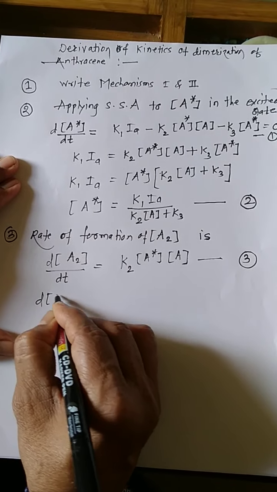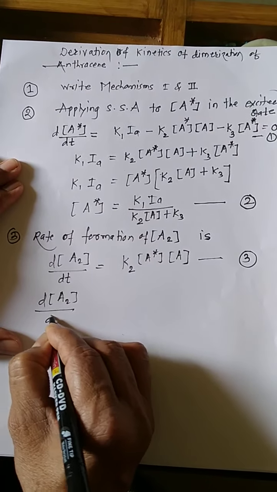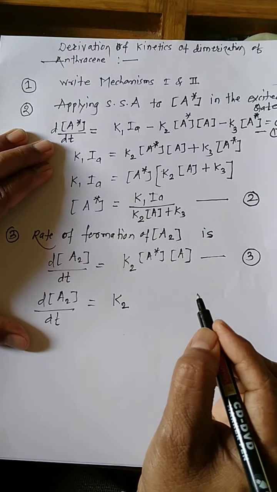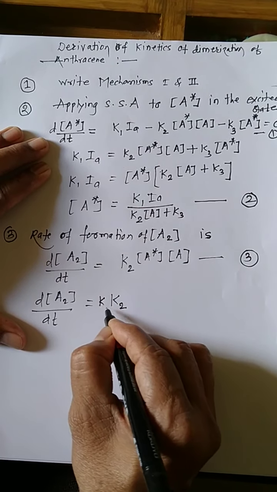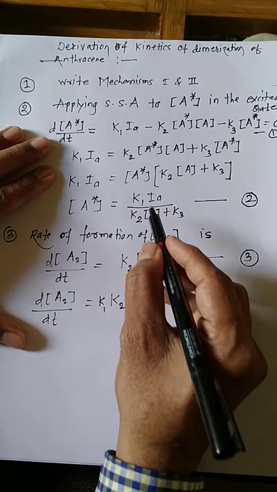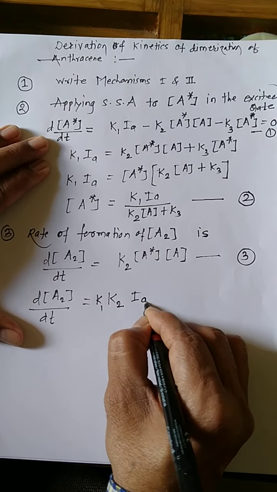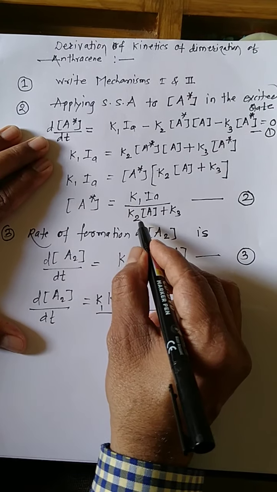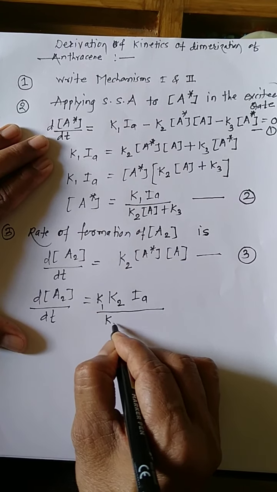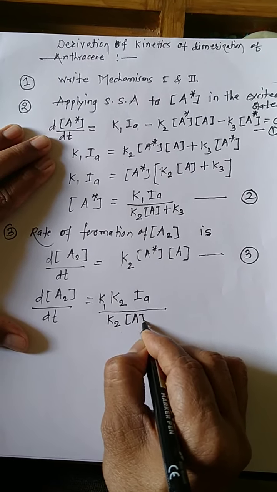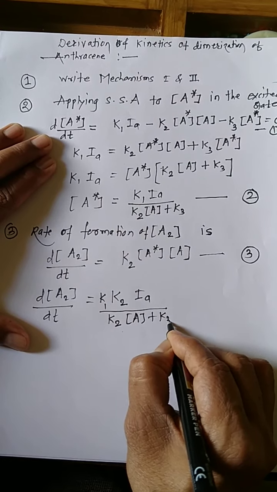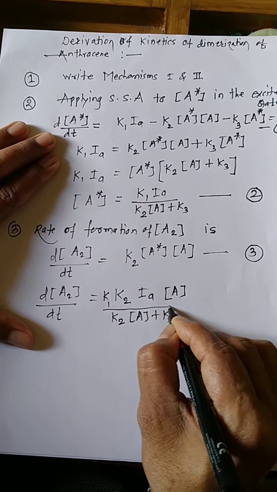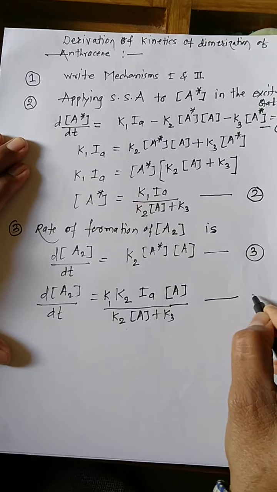The rate of formation of dimer is equal to K1 K2 intensity absorbed, then there is K2 concentration of normal molecule plus K3, and this is the concentration of normal molecule. Label this as equation number 4.